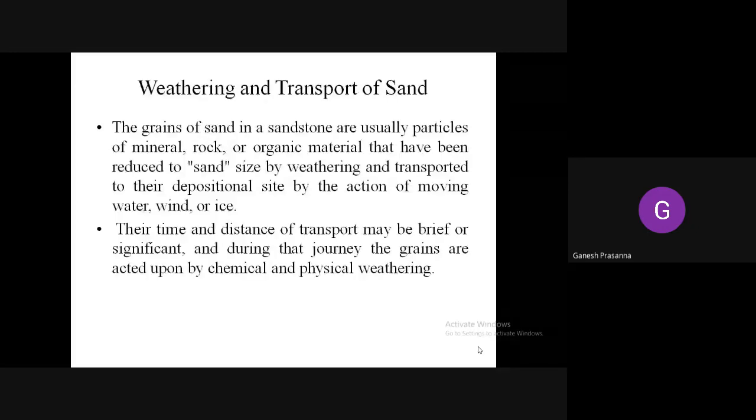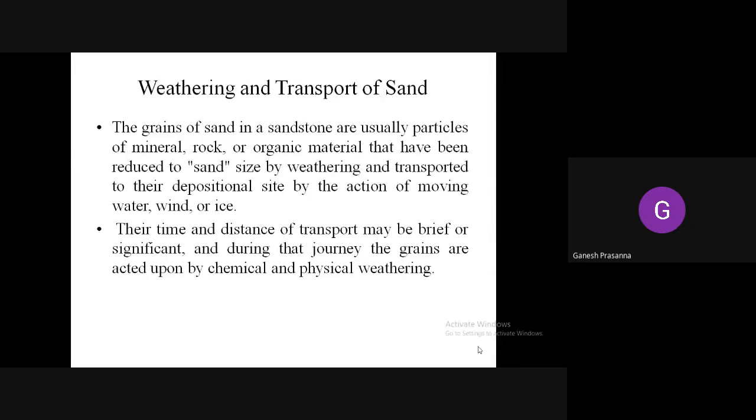So how are these formed? These are formed from the weathering and transport of sand. Particles of mineral, rock, or organic material that have been reduced to sand size by weathering are finally transported to their site by the action of moving water, wind, or even ice.